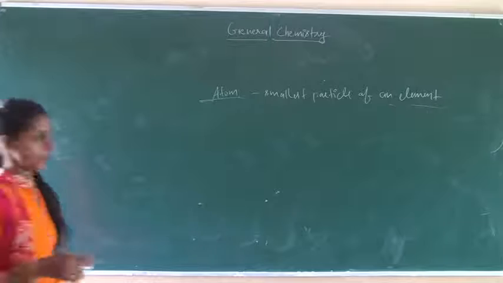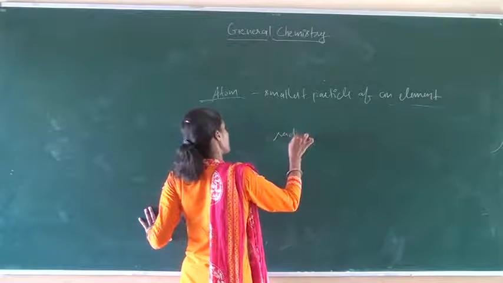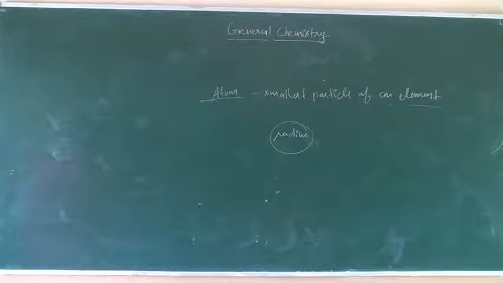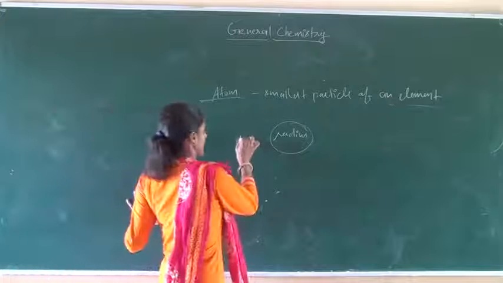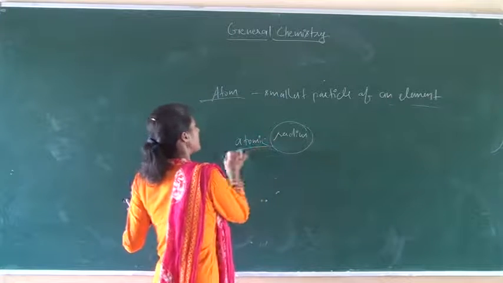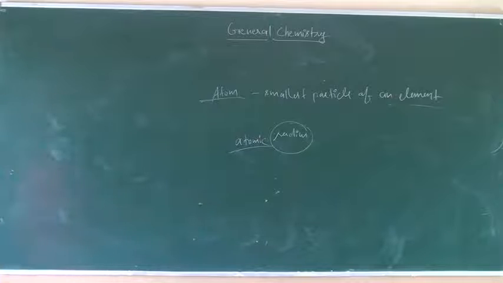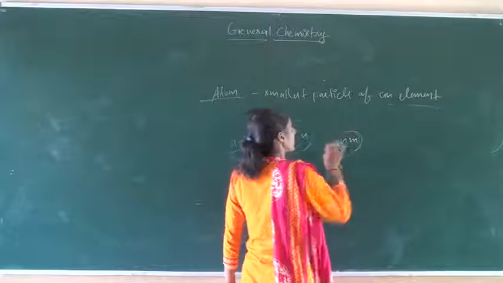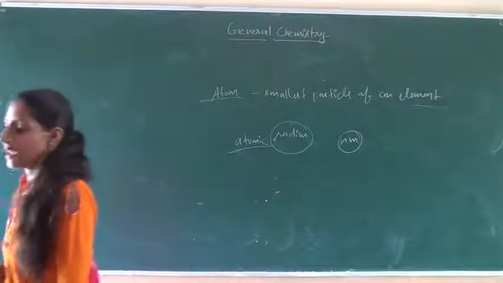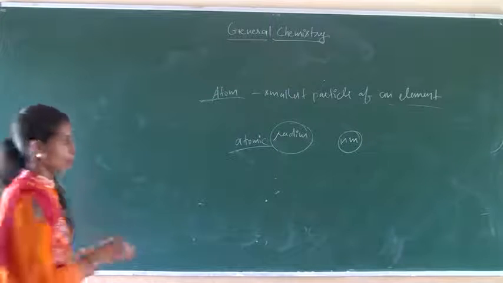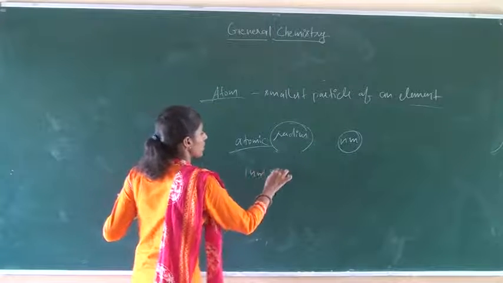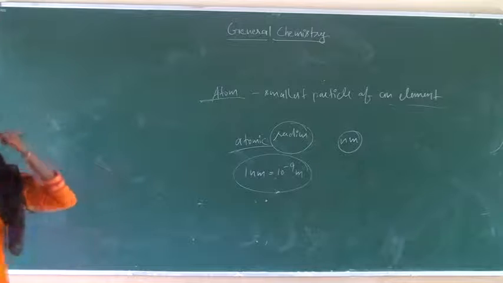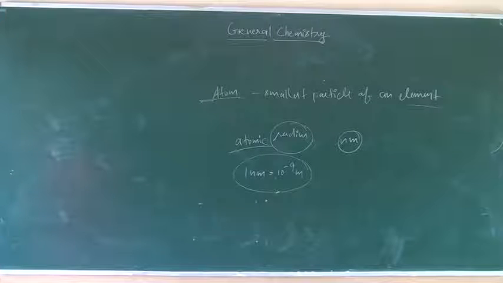The size of an atom is indicated by its radius, which is called the atomic radius. Generally, atomic radius is measured in nanometers. 1 nanometer is equal to 10 raised to power minus 9 meter.